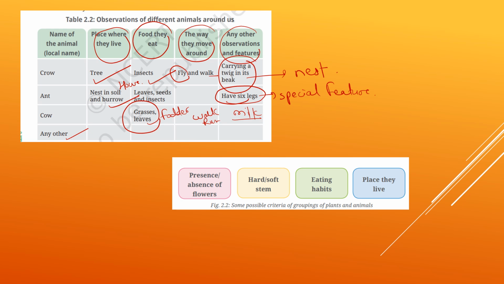Why are we doing this grouping? To understand better. We are doing this grouping to understand better about plants and animals. So there are some features like presence or absence of flowers, hard or soft stem, which are related to the plants, and eating habits and place they live, which are related to the animals.